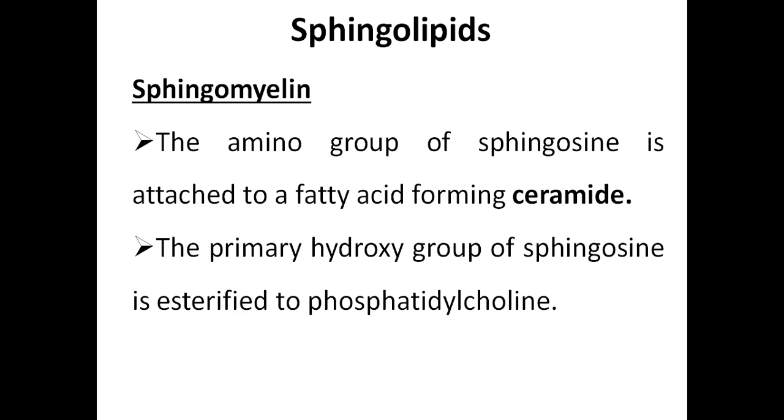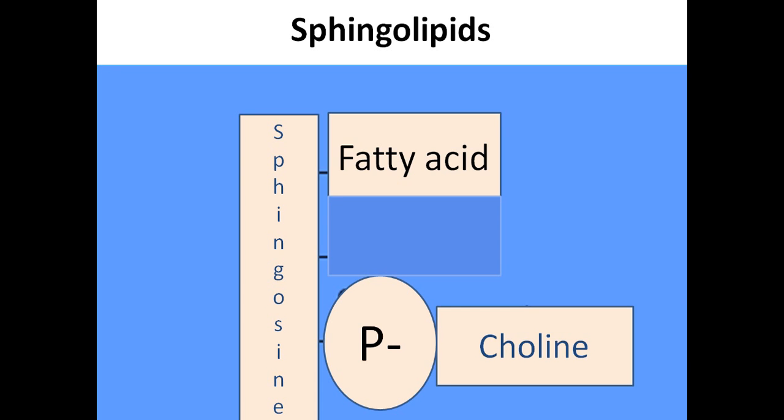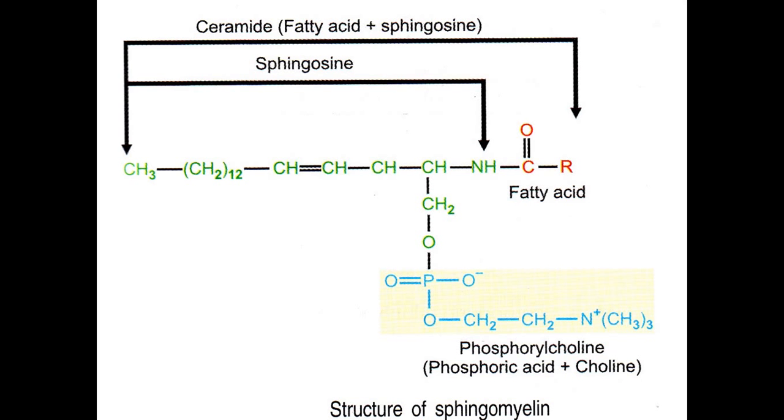The primary hydroxy group of sphingosine is esterified to phosphatidylcholine. You can see the structure: sphingosine esterified with fatty acid, and the other carbon is esterified with the phosphate. It is linked to the choline, forming the sphingomyelin. So ceramide consists of fatty acid plus sphingosine.